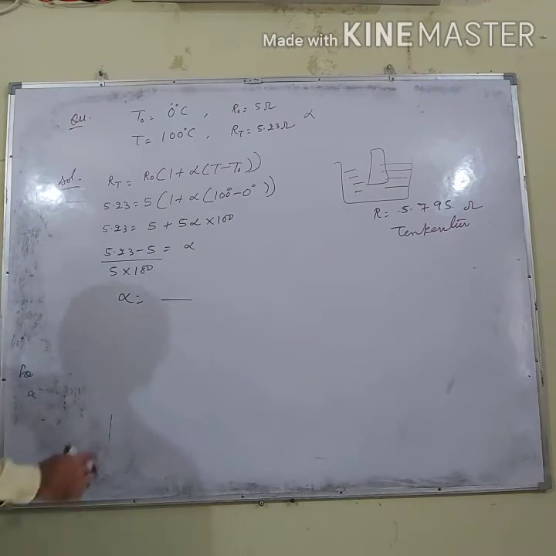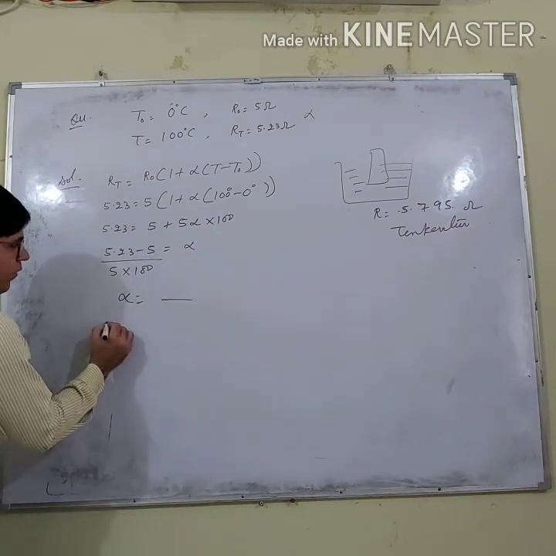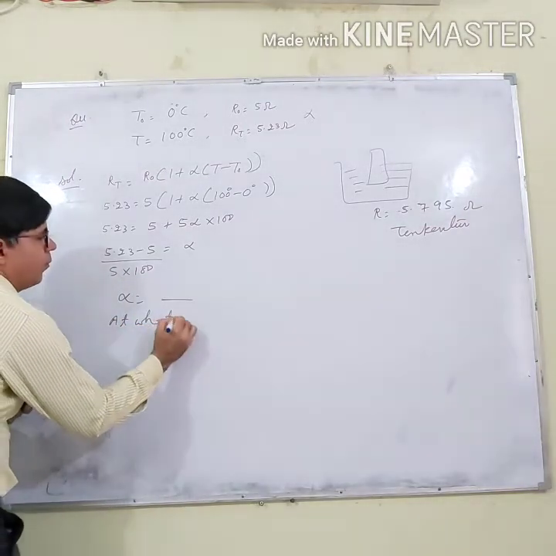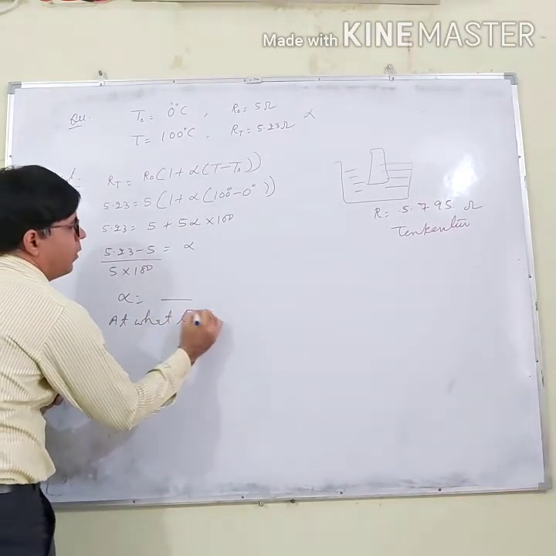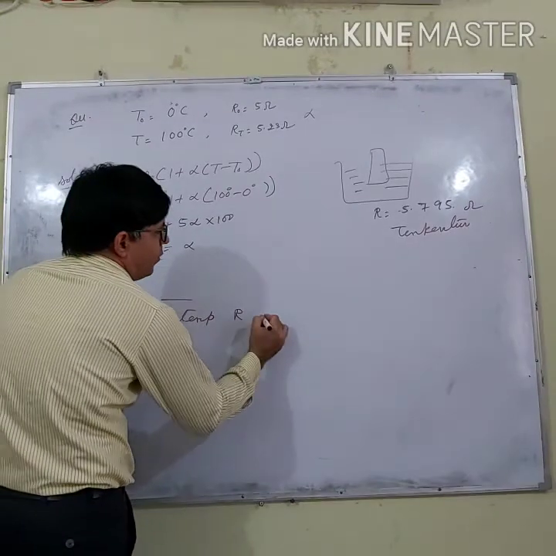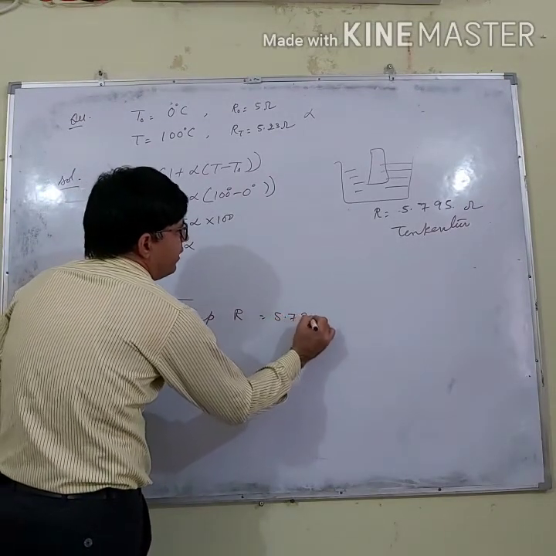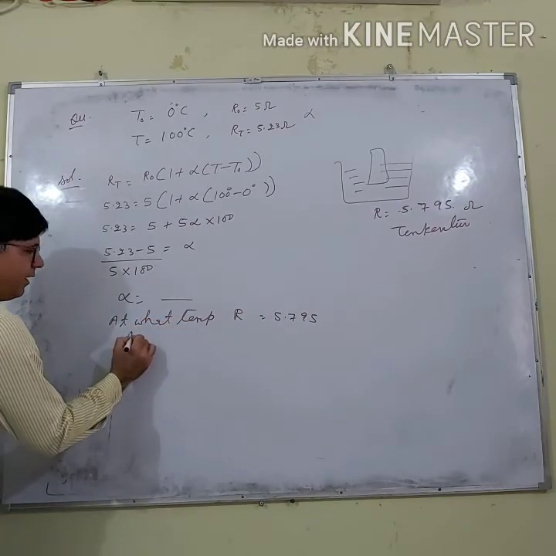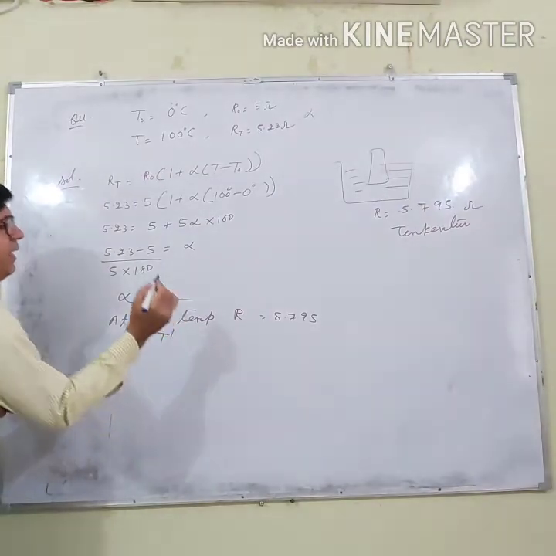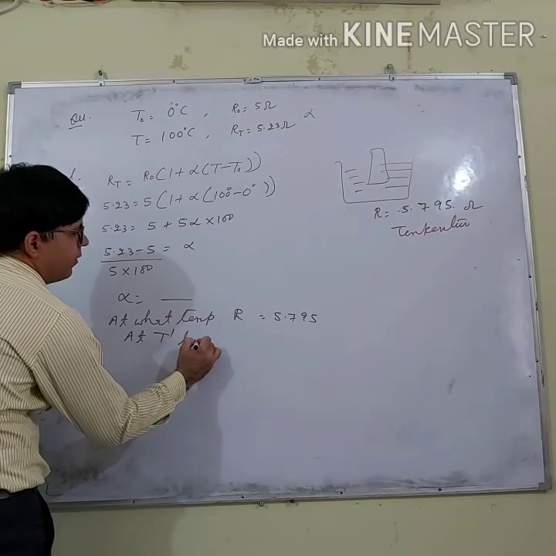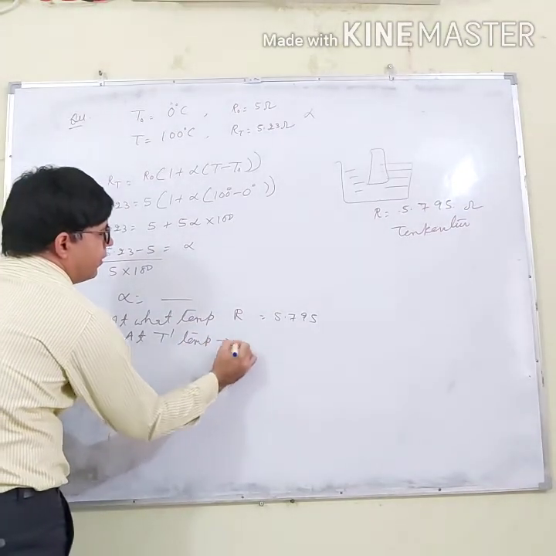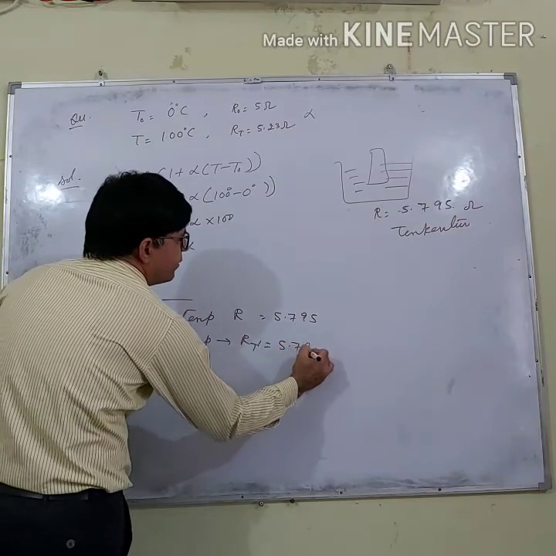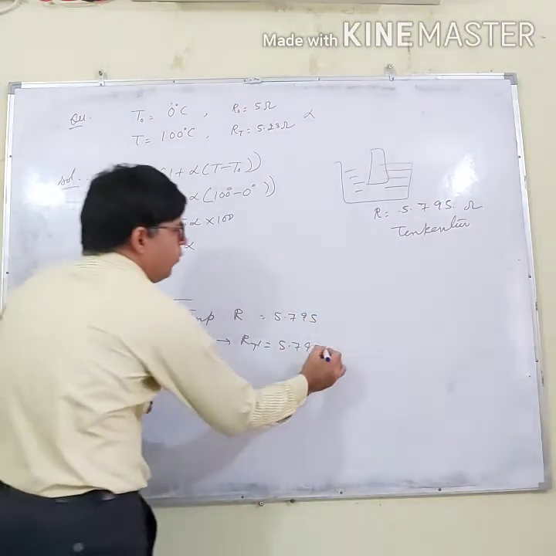Now, what you are given, I have to find at what temperature the resistance becomes 5.795. Again, let us say at T dash temperature, the resistance RT dash is 5.795 ohm.